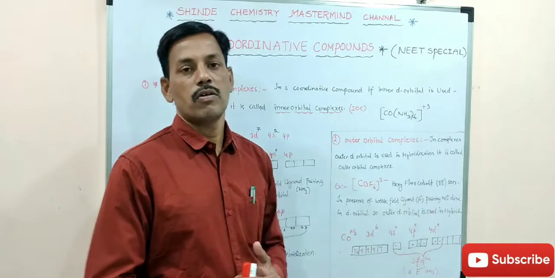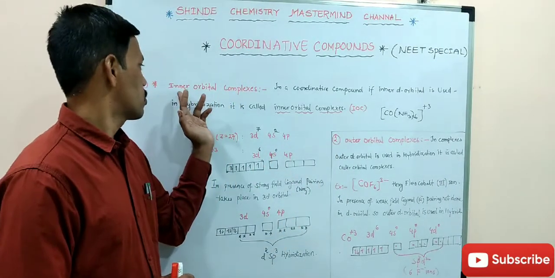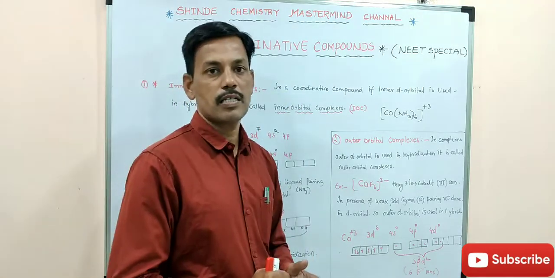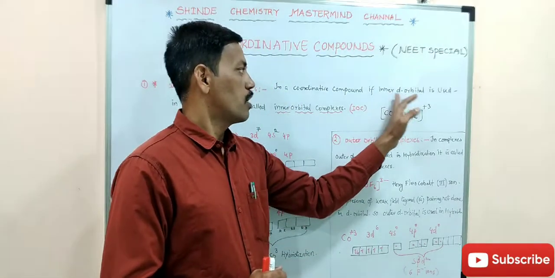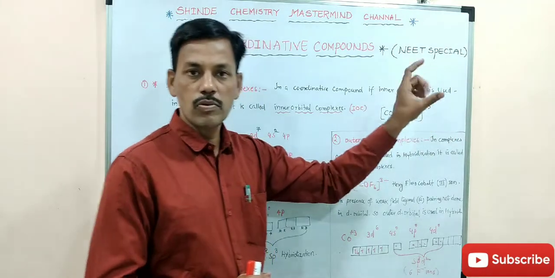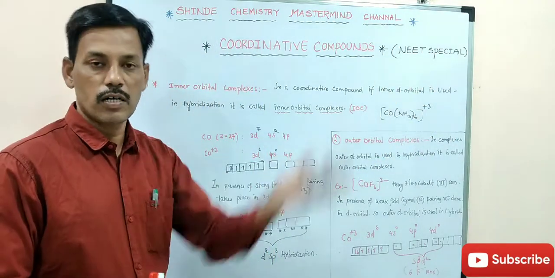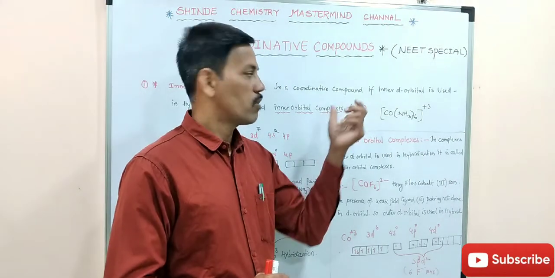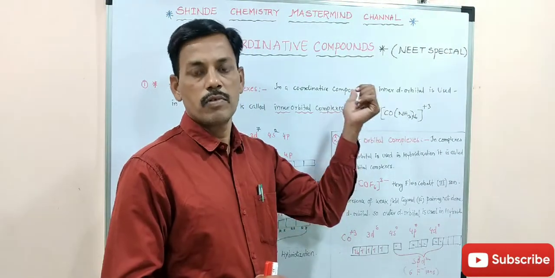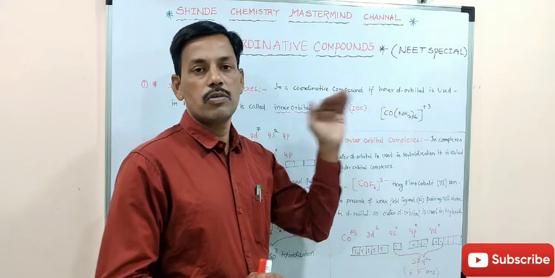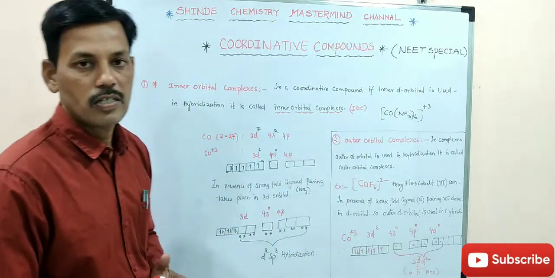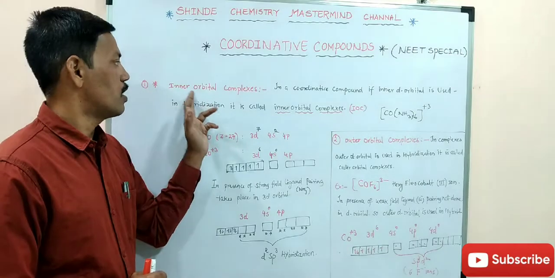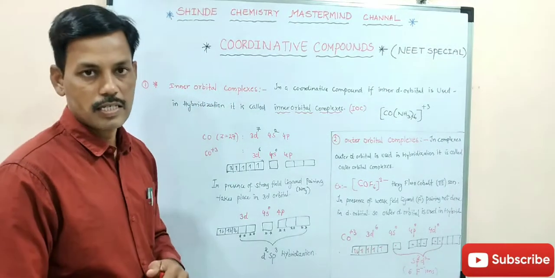Inner orbital complexes are those complexes in which the inner d orbital, which is near the nucleus, is used in the hybridization, not the outer.